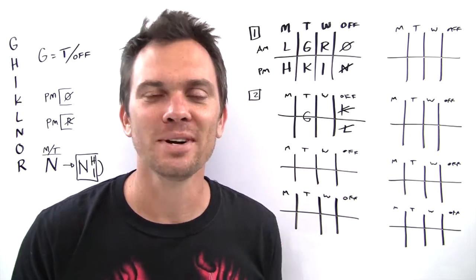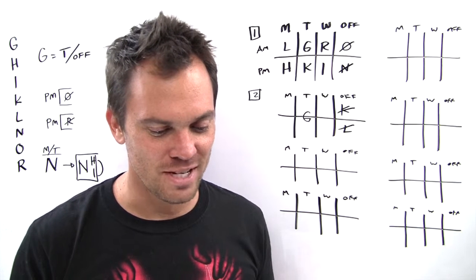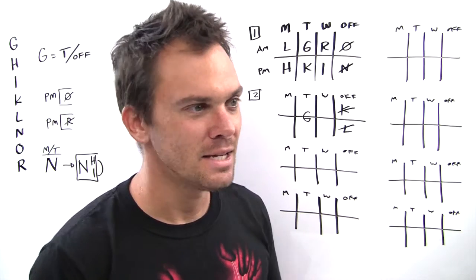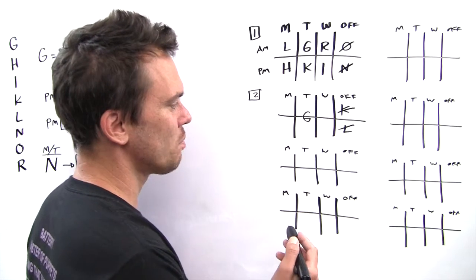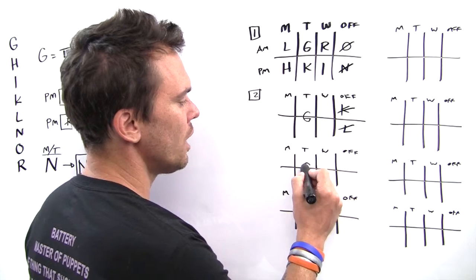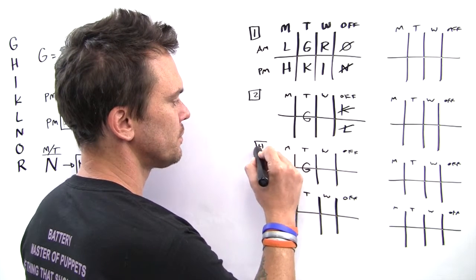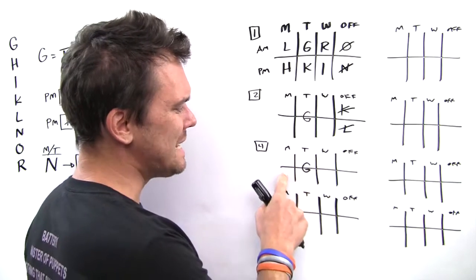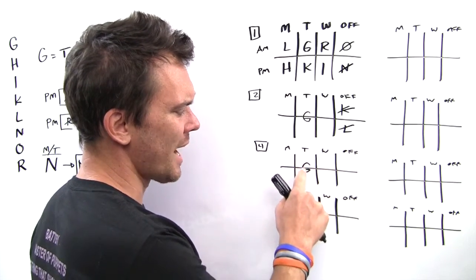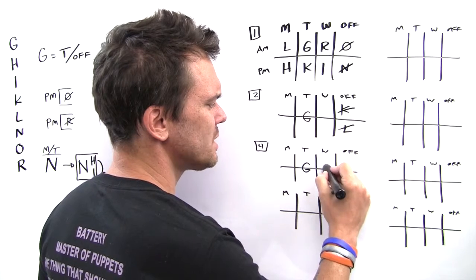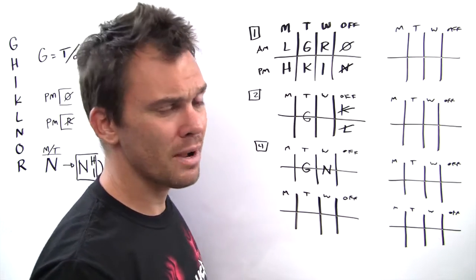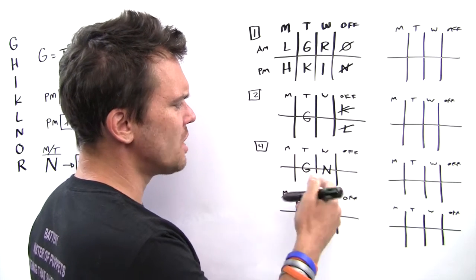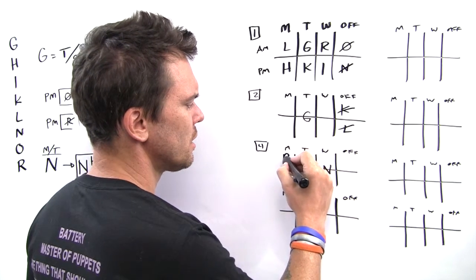I'll take question 4 next. Again, it's directive. G, N, and R give reports, and on different days. Well, we know that G is giving a report on Tuesday. That now tells us where Nina goes, because Nina is now not going to be before H and I. So Nina is on Wednesday. And I'm not sure morning or afternoon. And Robert, then, we know, has to go in the morning.